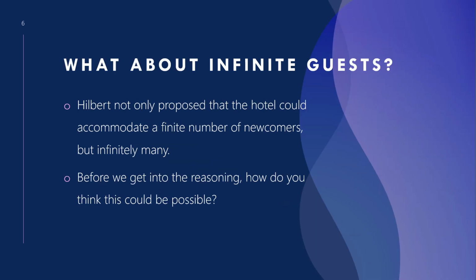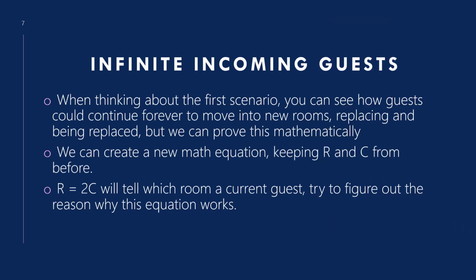So for infinite guests, Hilbert not only proposed that the hotel could accommodate finite numbers like 1, 2, 3, 4, but infinitely many guests could come in looking for a room and still be accommodated. But before we get to why, what do you think is the reason why this could happen? How do you think we could mathematically prove this? If we think about the first scenario where people were repeatedly moving over and over to new rooms, we could theoretically see how infinite people could fit in if people would just keep moving over and over again.